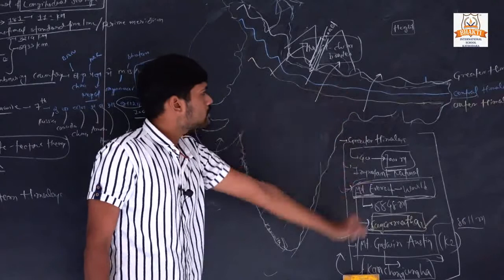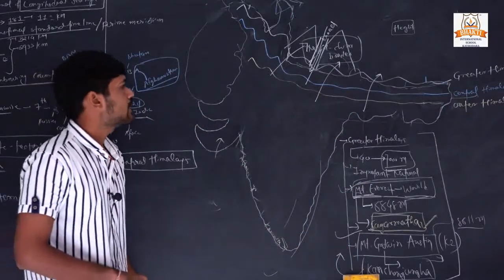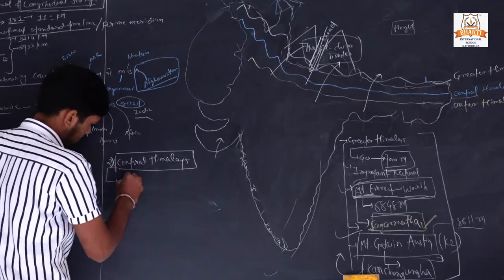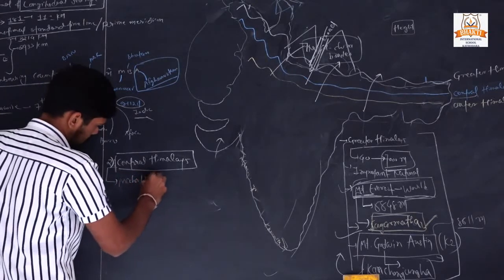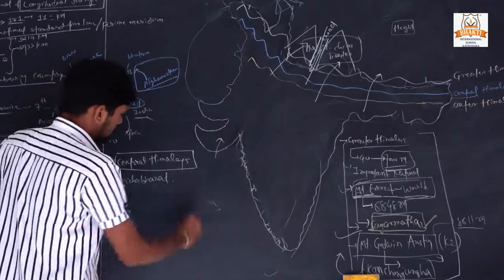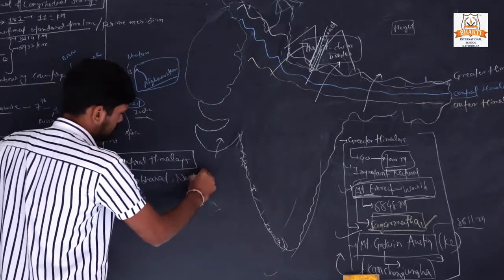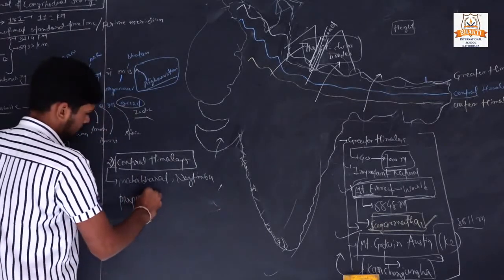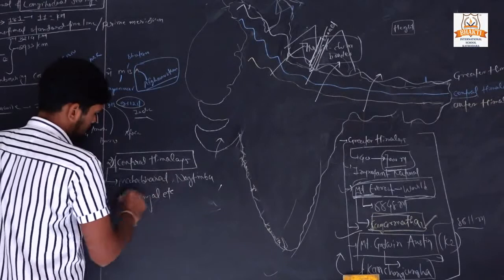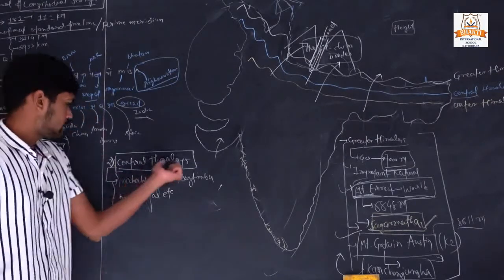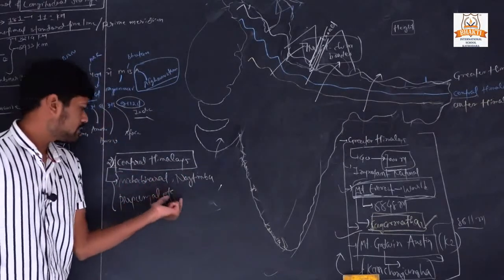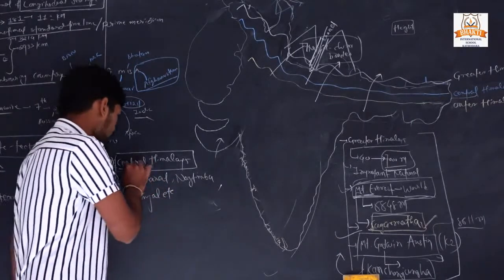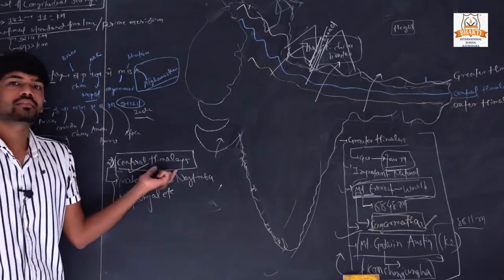Some important mountain ranges like Mahabharat, Nagtibba, Pir Panjal and so on are located in the Central Himalaya.